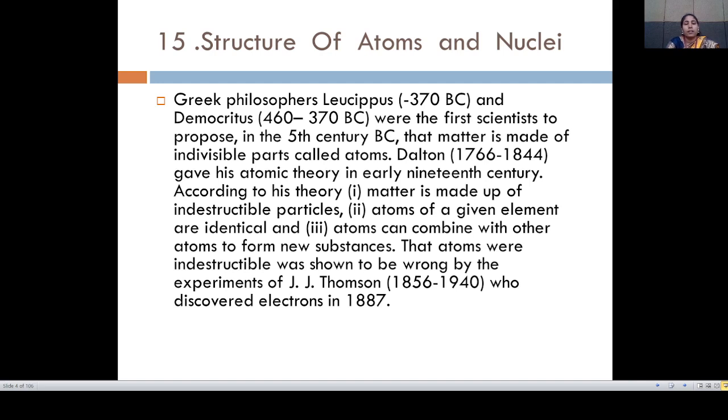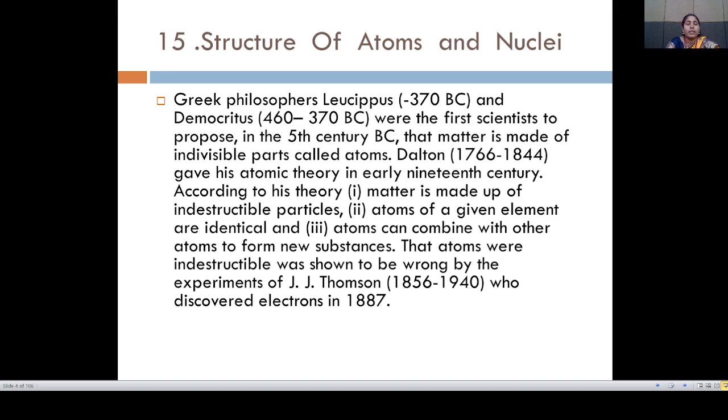Second, atoms of a given element are identical. And third, atoms can combine with other atoms to form a new substance. So these are the three conclusions of Dalton's theory.